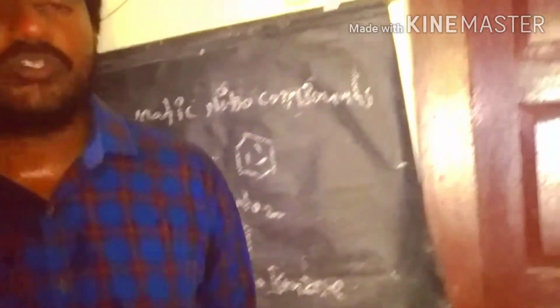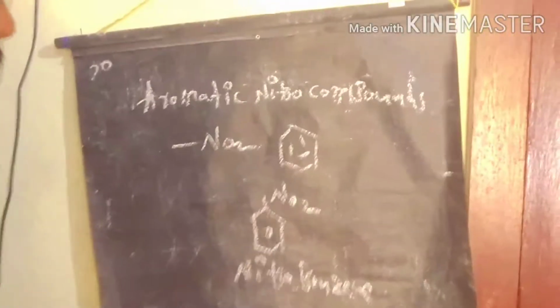How to prepare it from benzene? The reaction of benzene with nitric acid in the presence of H2SO4 produces nitrobenzene, which we call an aromatic nitro compound. So this is one example of aromatic nitro compounds.